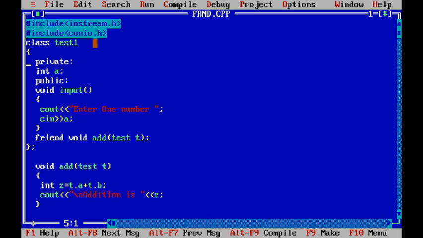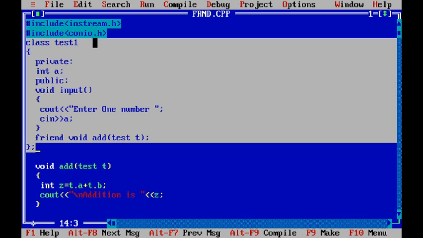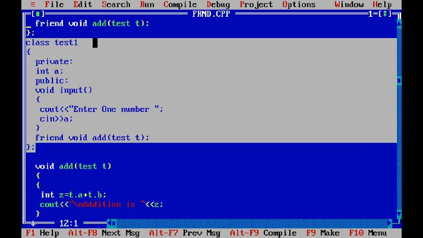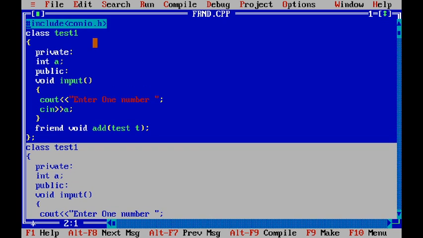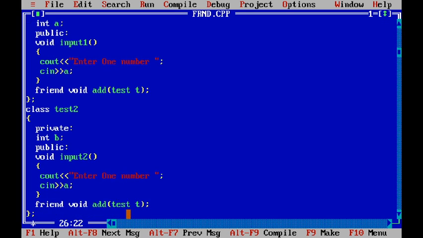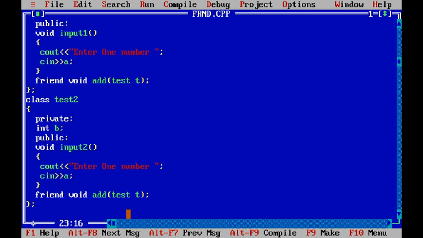Okay, so the same class test T1 is there. Just to save time I will copy and paste here. Here we have class test T1, here we have class test T2, and again we have the data member B. This function is input 1, and this is the input 2 function. Again it will ask us to enter one number, and this number will be stored into the data member B. The friend function is common for both the classes.